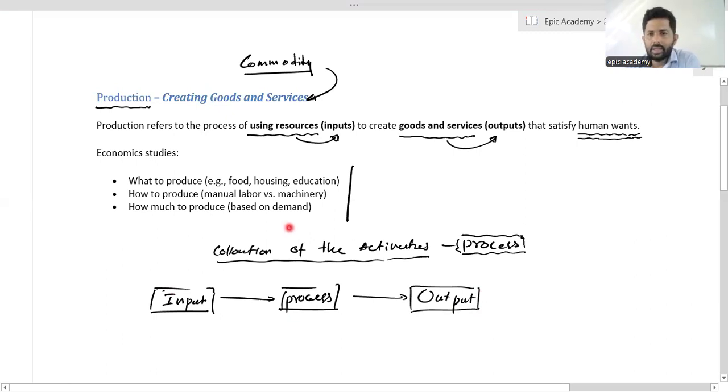But in that kind of process, we have to take some decisions: what to produce, what we are going to produce. As an example, if you own a bakery, then you have to decide what you are going to produce. Whether you are going to produce cake or bun or bread or biscuits or any other.